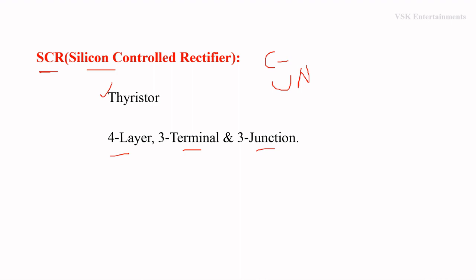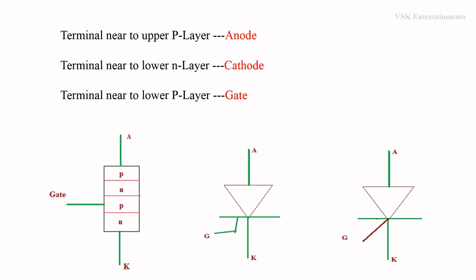Coming to the electrical symbol and construction, SCR is a 4-layer, 3-terminal, 3-junction power semiconductor device. These are the 4 layers of SCR, that is P, N, P, N, and 3 terminals. This is one terminal, this is the second one, and this is the third terminal. And 3 junctions: this is the first junction, this is the second junction, and this is the third junction. So it is a 4-layer, 3-terminal, 3-junction power semiconductor device.